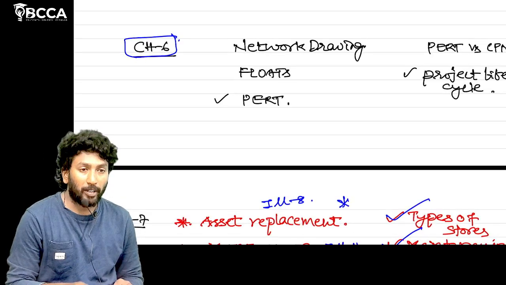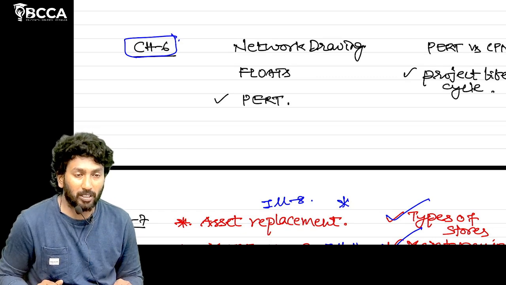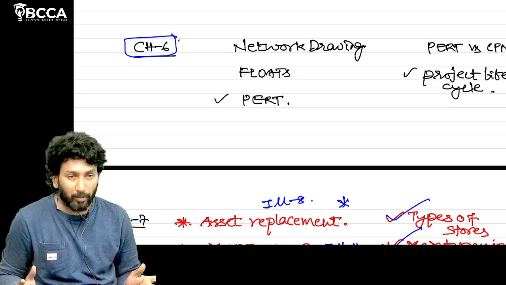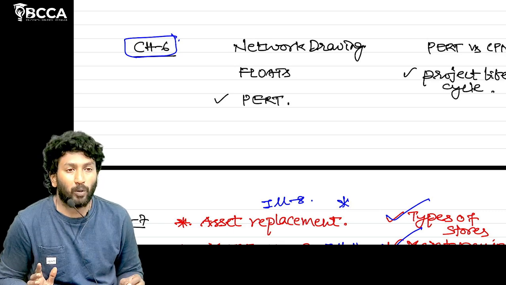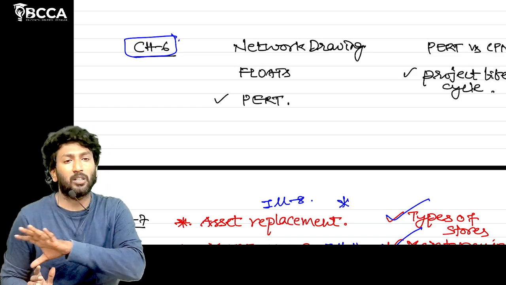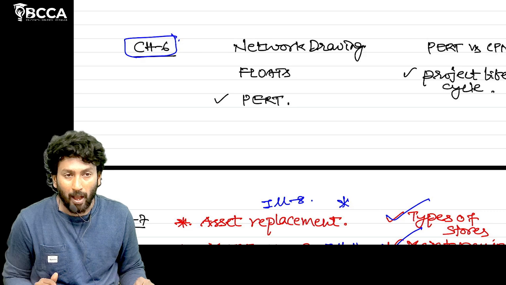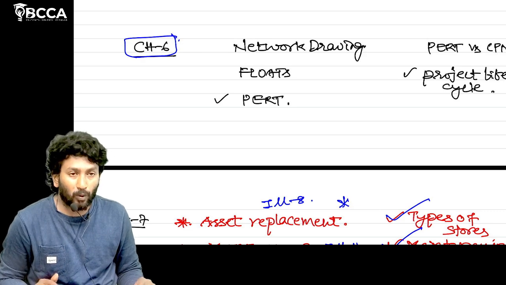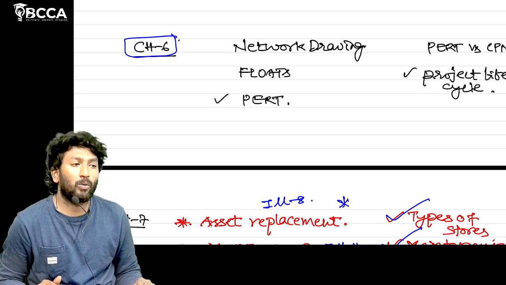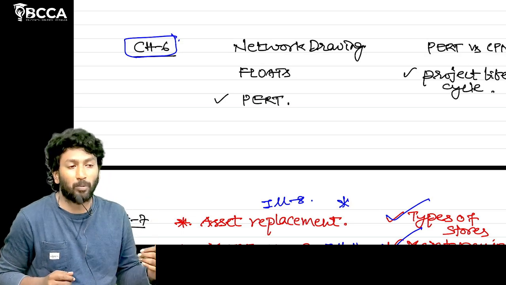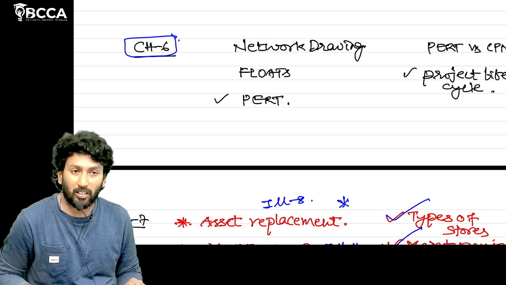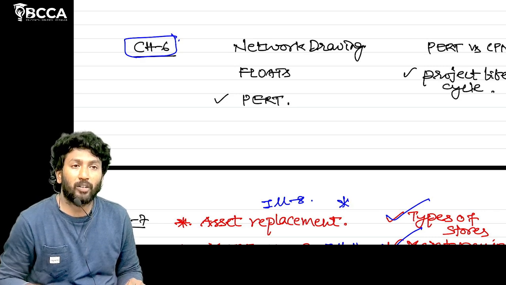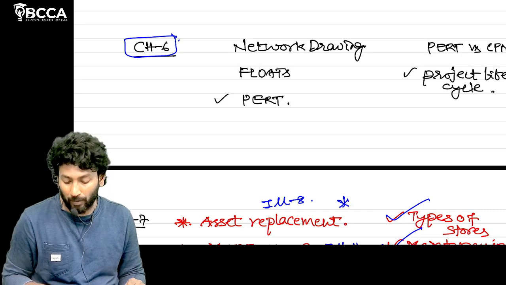Coming to chapter number 6, we have network diagram drawing, float, total float, free float, independent float calculations, and program evaluation review technique. For all the questions, try to practice the network diagram drawing. For float calculation, you have to learn forward pass, backward pass, and time estimates calculation. So EST, EFT, LST, LFT, all the concepts. And for program evaluation review technique, just practice one problem.